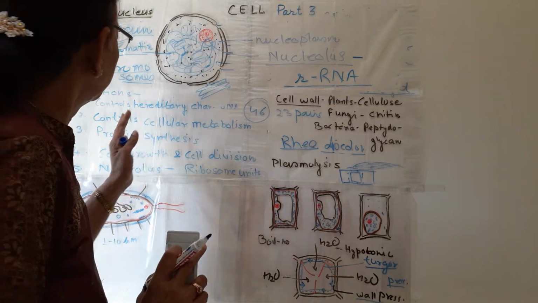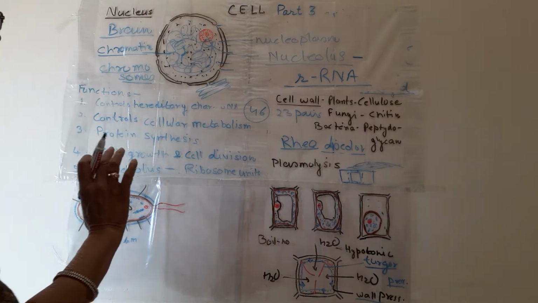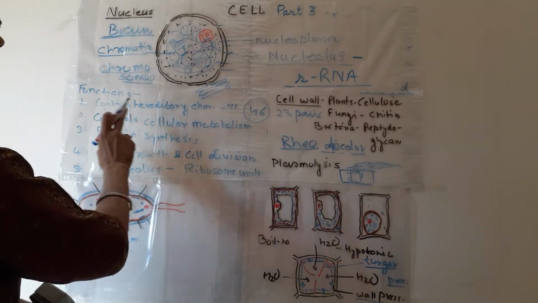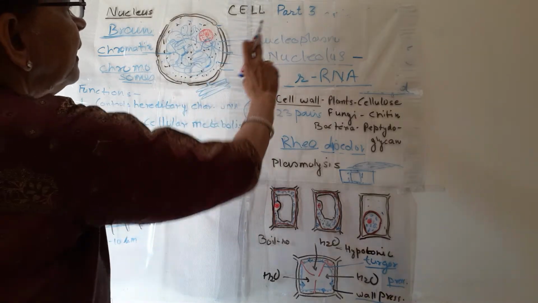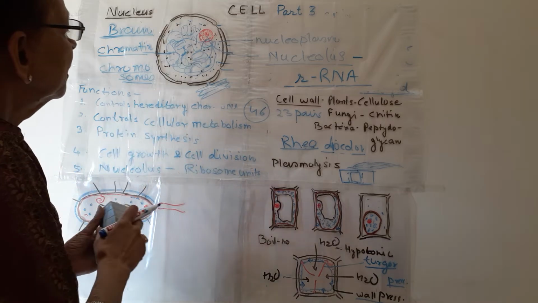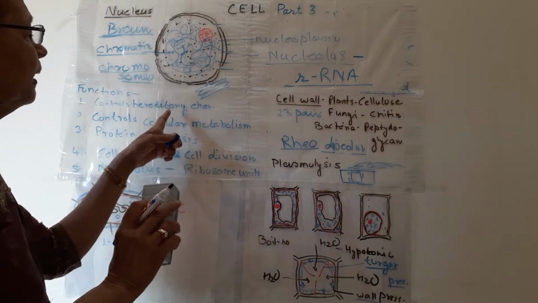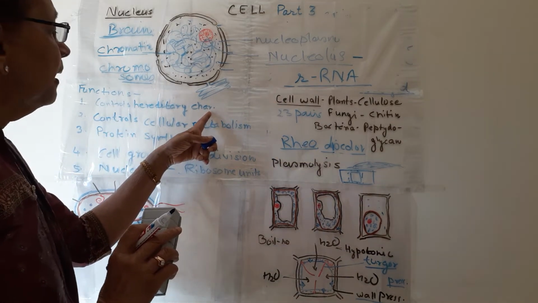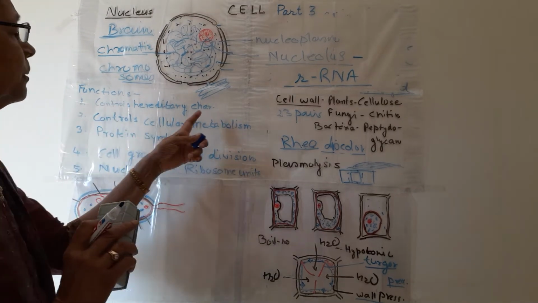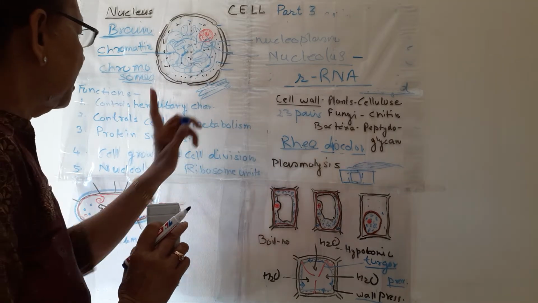And now coming to the functions of the nucleus. There are 3, 4, 5 important functions. You know, the nucleus is the brain of the cell. The first important function is that it contains DNA, the genetic material, and this DNA is for controlling hereditary characters, as I have just said. So the first function of the nucleus is that it controls hereditary characters as it has DNA or deoxyribonucleic acid.